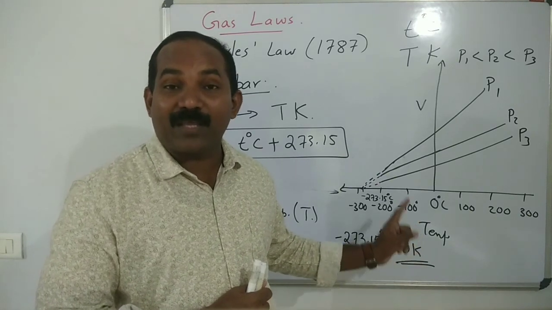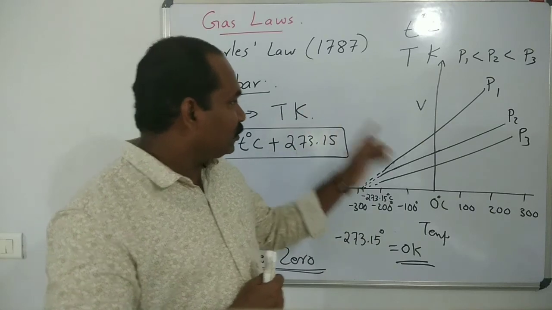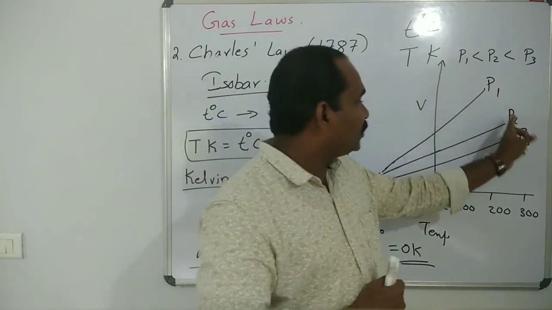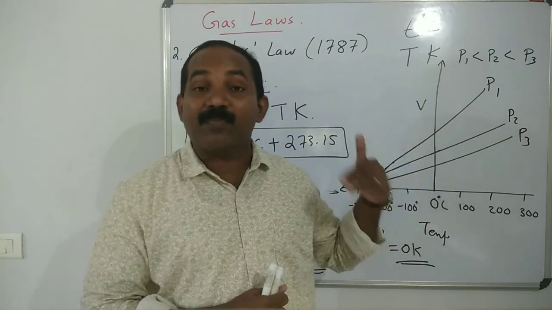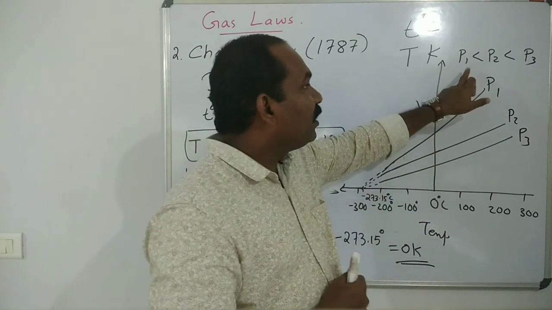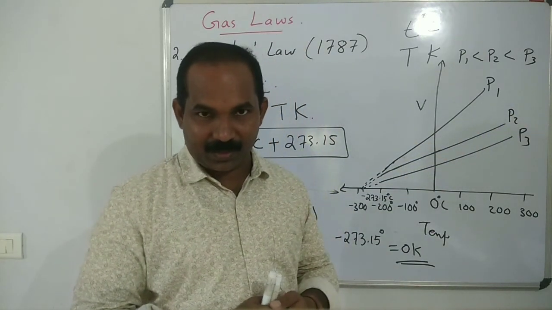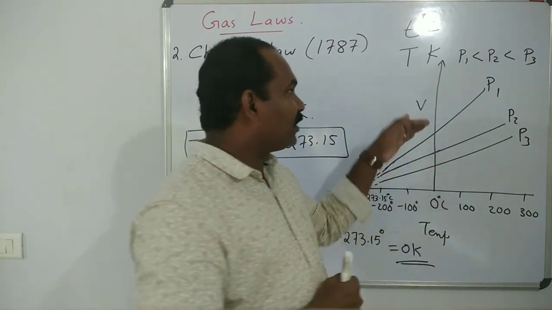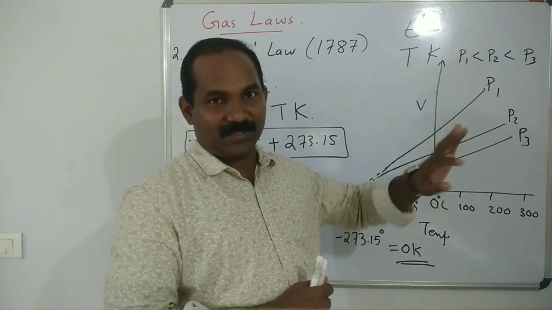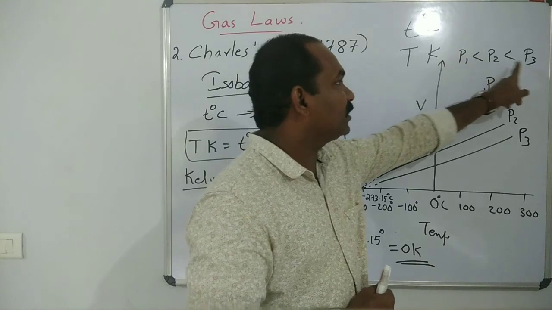The volume of the gas is 0 at 0 Kelvin. Also the plots P1, P2, P3 are at different pressures. Here P1 is less than P2, less than P3: as volume increases, pressure decreases.